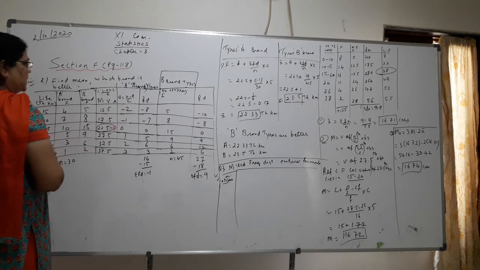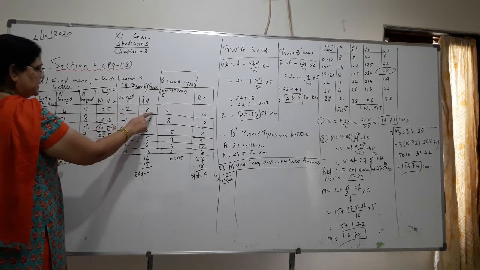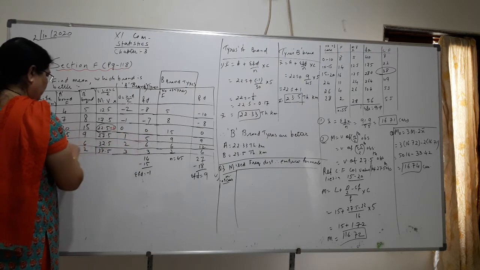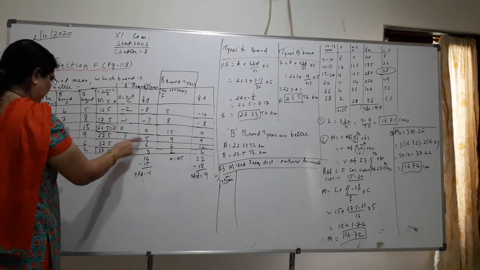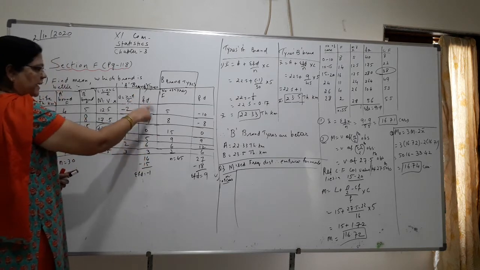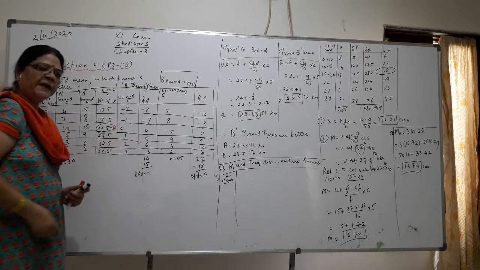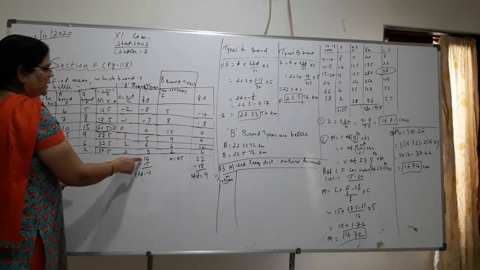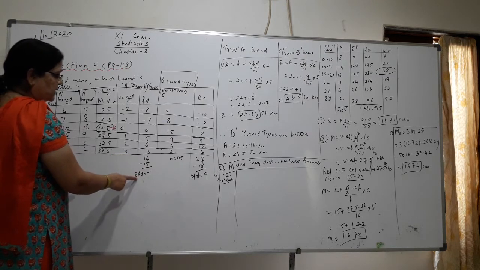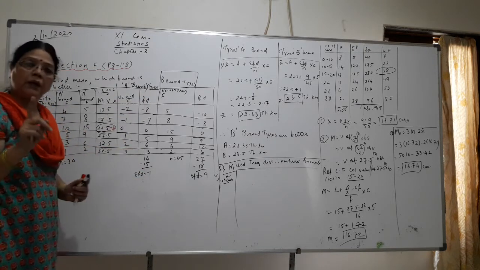Okay. Now FD. So F is 4 and D is -2, so 4 2s are -8. Then 7 1s are -7, then 10 0s are 0. 5 1s are 5, 3 2s are 6, 3 3s are 9. See, the total of minus you do separately and the plus you do separately. So the minus total is -15 and the plus total is 14. So adding 14 and -15 you get sigma FD, the total of FD. You will get -1. Okay.